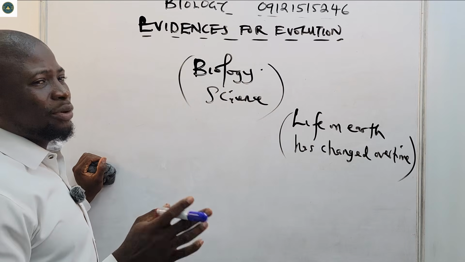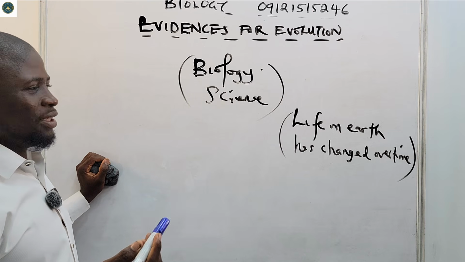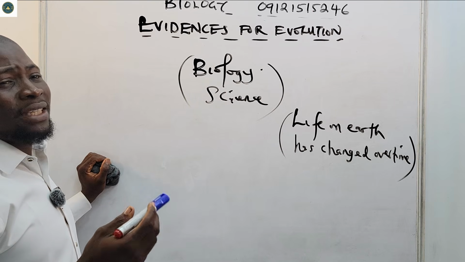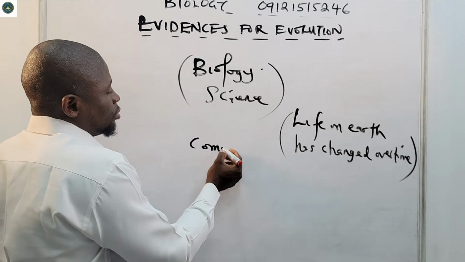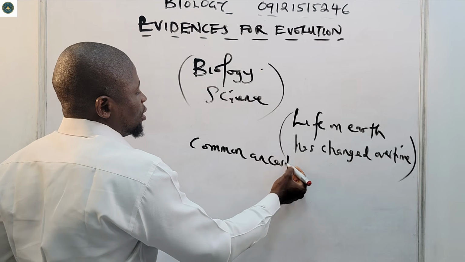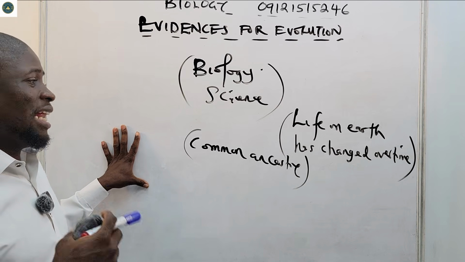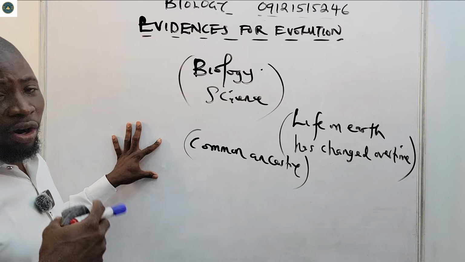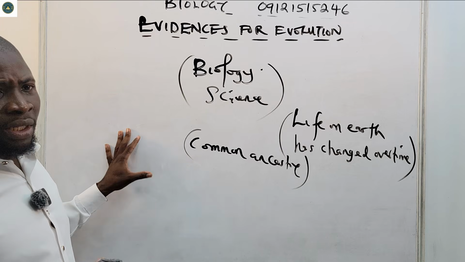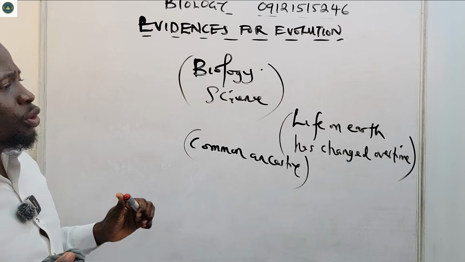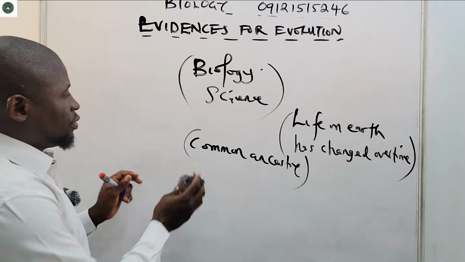It points to the fact that life on Earth has changed over time, and of course that all organisms have a common ancestor, or common ancestry. So this is what the evidence of evolution points to: that life on Earth has changed over time, and that organisms have common ancestry. So, what are the evidences? I'm going to look at 4 evidences in this class. I think that should be able to cover all of it. So let's quickly see the evidences of evolution.